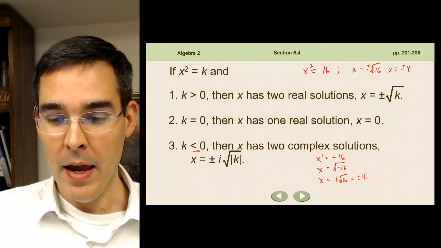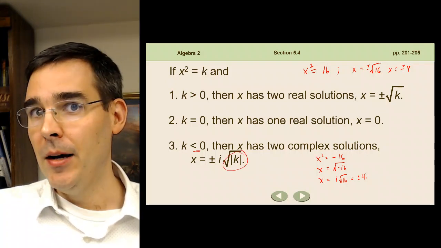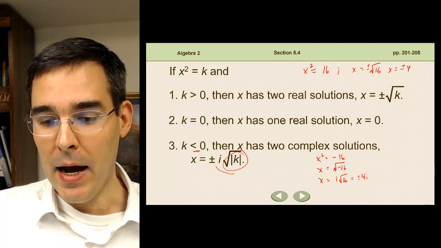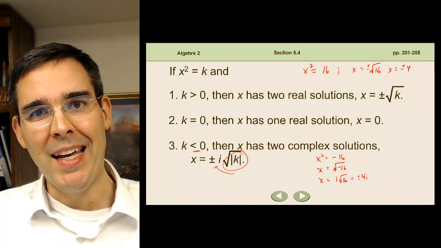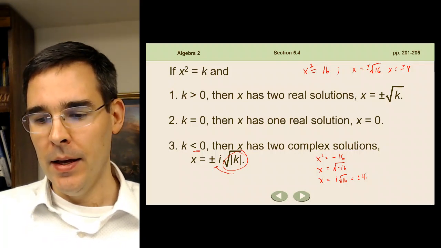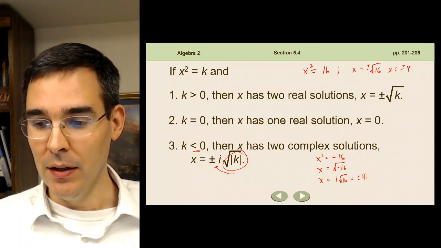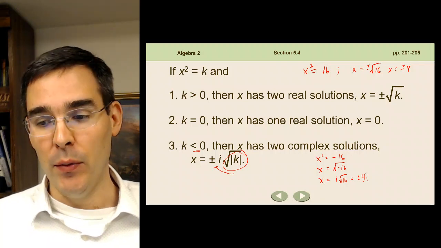What's with the absolute value bar underneath the radical? Once I've taken the negative root out by i, I'm left with a positive number under the radical sign. So the radicand has to be positive when I'm dealing with these complex solutions. Notice my answer will always be expressed as a whole number, then i, and then any kind of radical that would come after that.